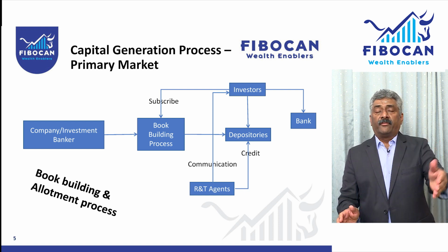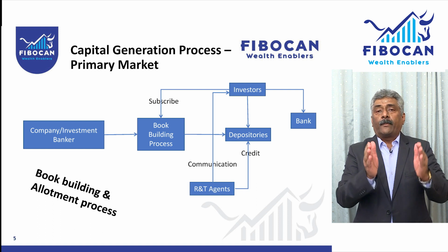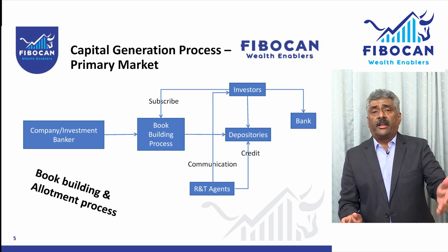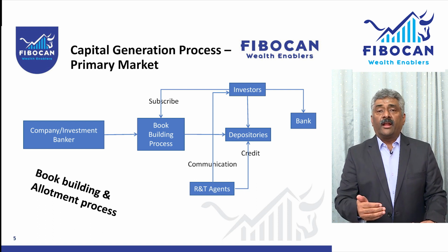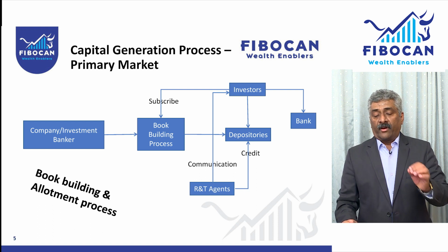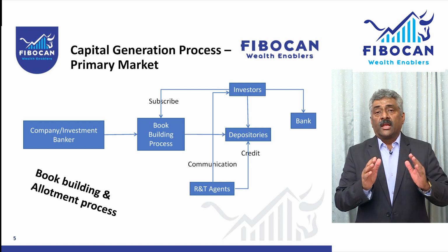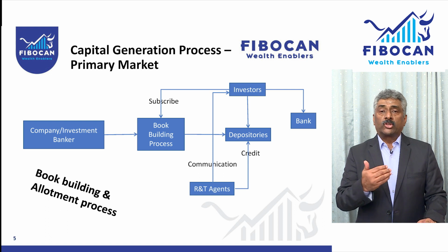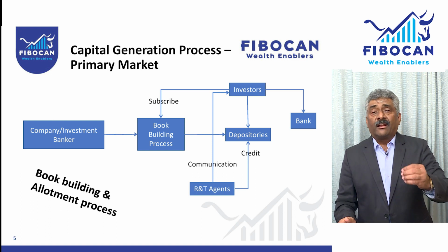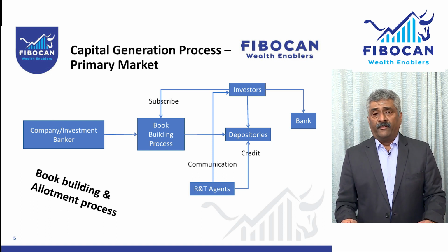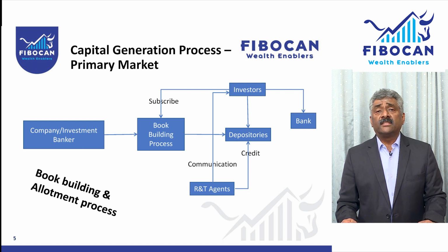If somebody has to be given a dividend, who are all the shareholders on that particular day, which we call the record date. They have to be identified and given the dividend, for which the registrar and transfer agents maintain all the details, and they also distribute the dividends, rights shares and other things.